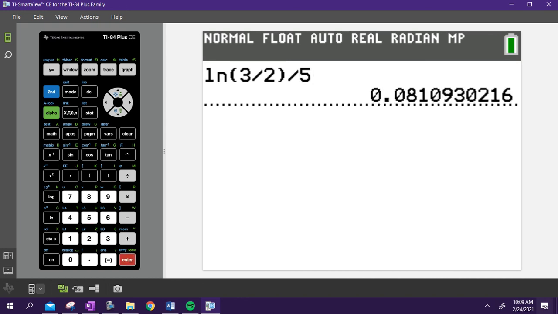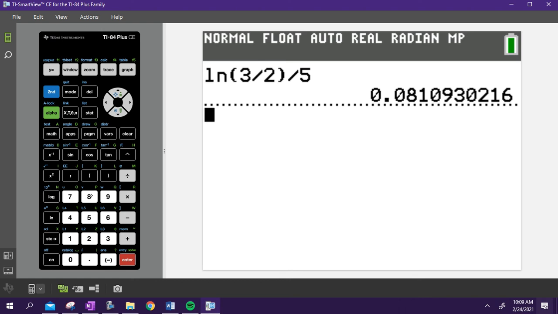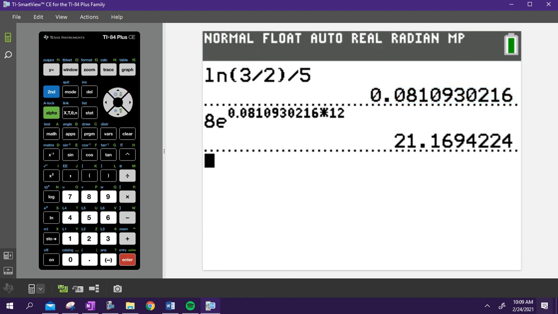Does it make sense that it's positive? Yeah, because the thing is growing. It's increasing. It says that right in the problem. That's my K. Once I've done that, then I'm plugging back into this guy again. I know what my K is. I know what my starting amount is. I'm trying to figure out what is the volume. So I'm looking for V when T equals 12. So that means I'm plugging in 12 up there. So all I need to do in my calculator is 8 E. That is not the letter E. There we go. 8E. And then that guy times 12. Type it in, hit enter, 21.169.